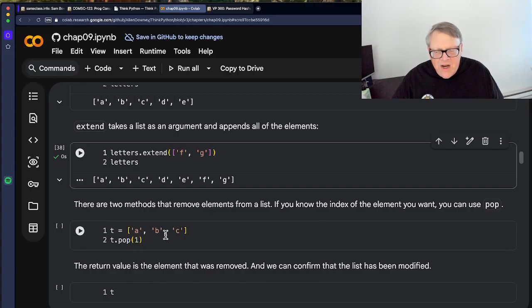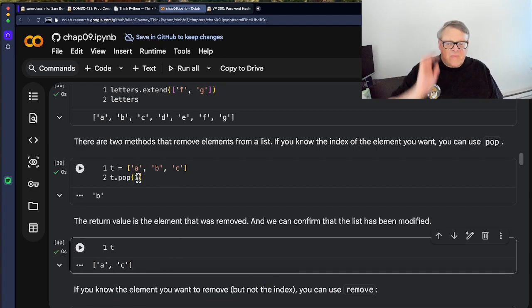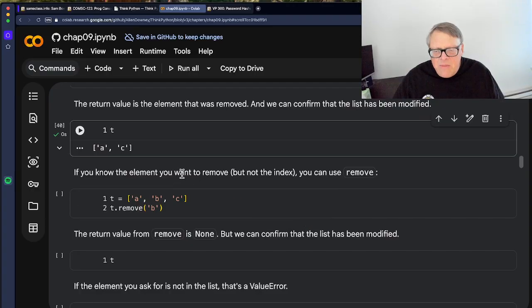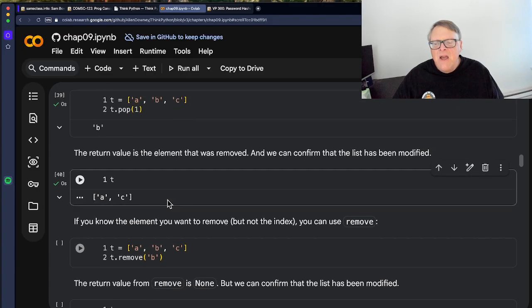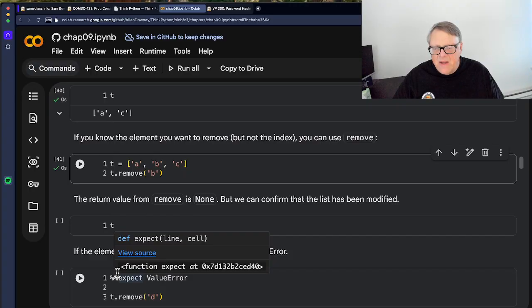That will remove that one element. So here T is A, B, C, and I do T.pop, and what comes out is B, and therefore what's left is A and C. That's one way to remove elements from a list. If you know the element but you don't know the index, you can remove it by value. Remove will remove the value B from the list. Pop will pop that index, that location. So this is what you use if you know where it is. This is what you use if you know what the data you're trying to get rid of is.